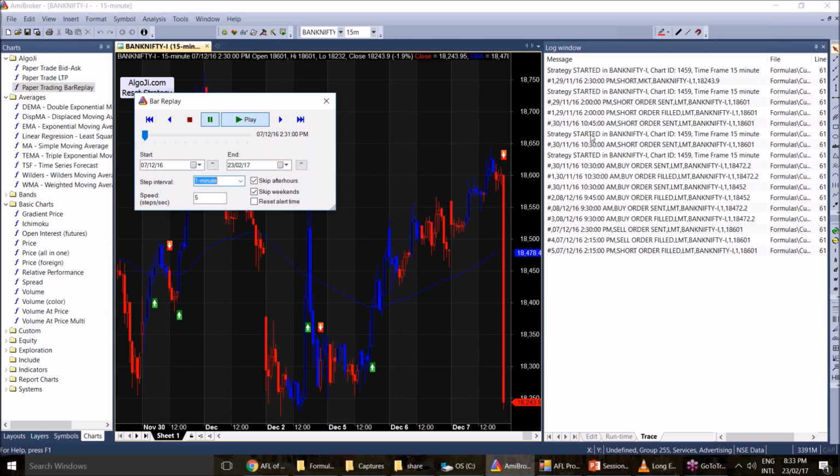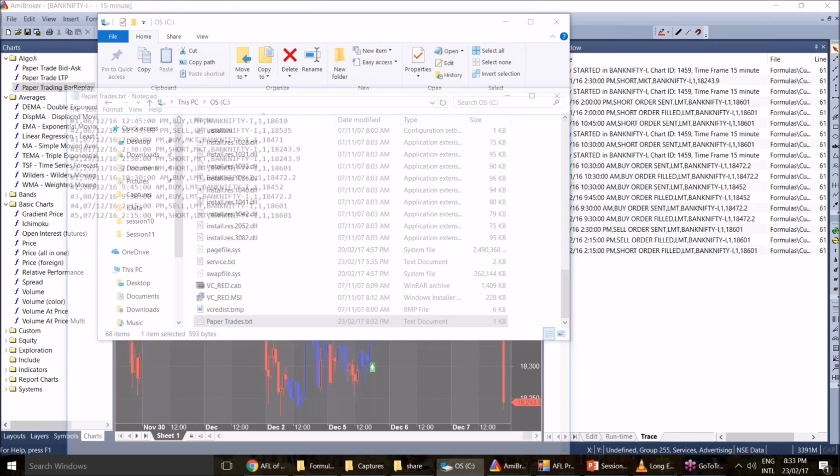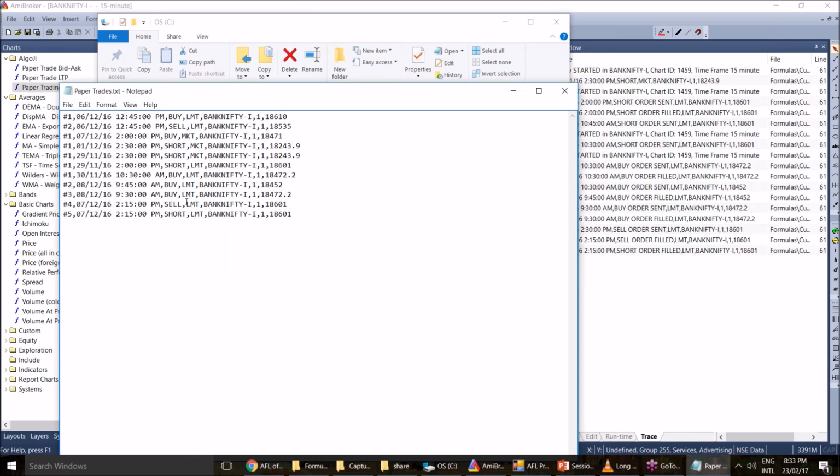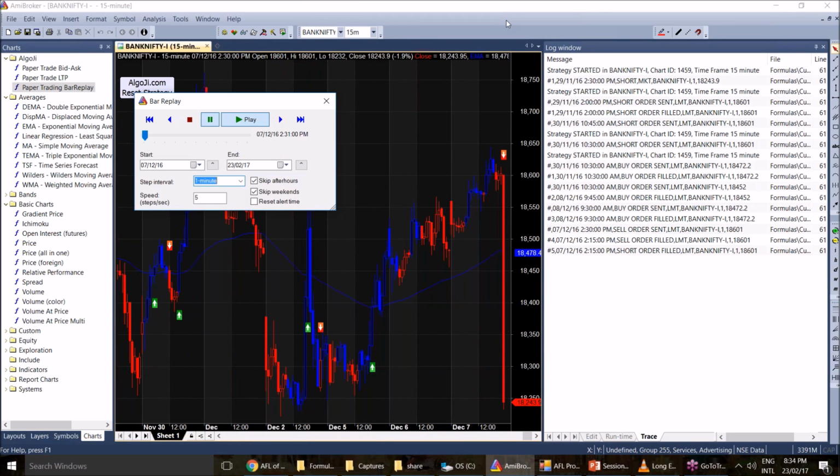You can do some other work in the meanwhile. This system will log the trades. These were the trades we took right now in our testing. So the system will log these trades, and you can match the execution price and execution time in these trades with your actual backtest. At least the execution time should match.